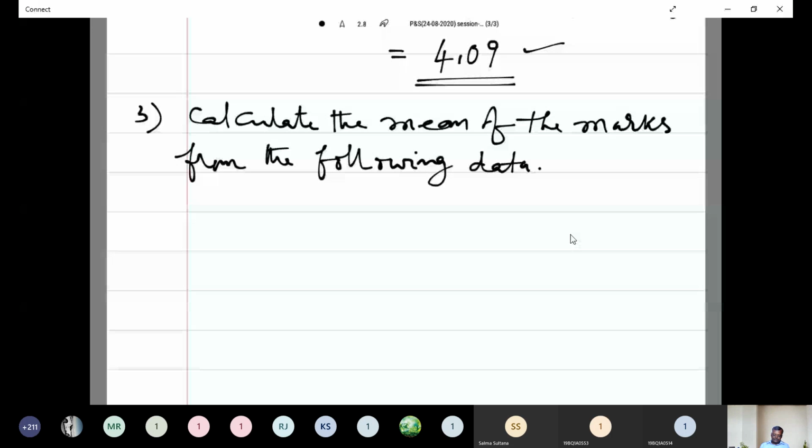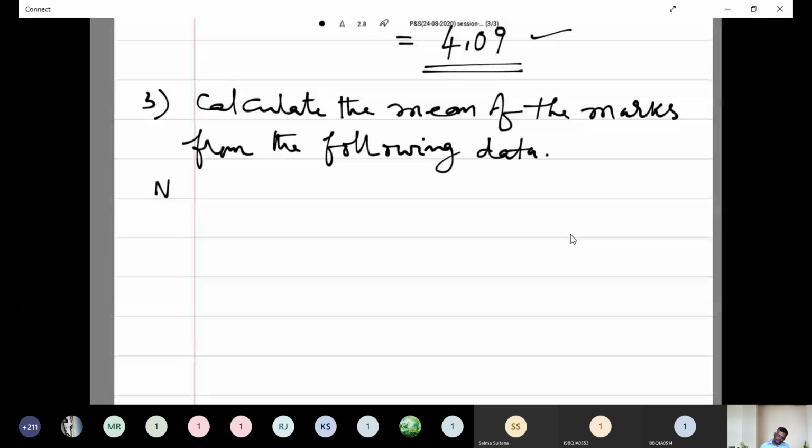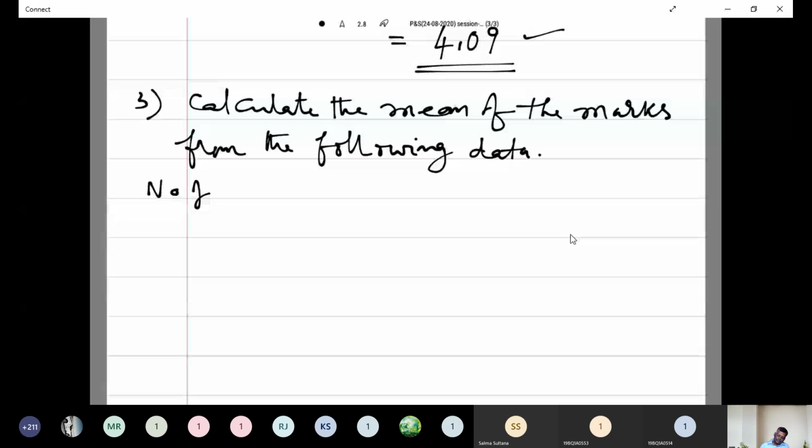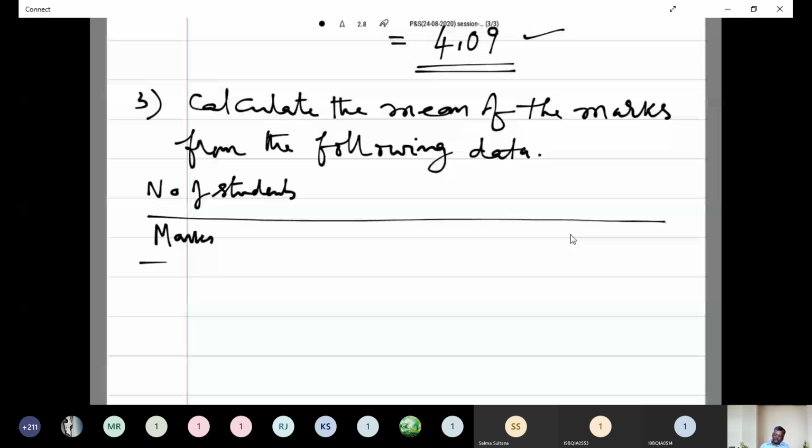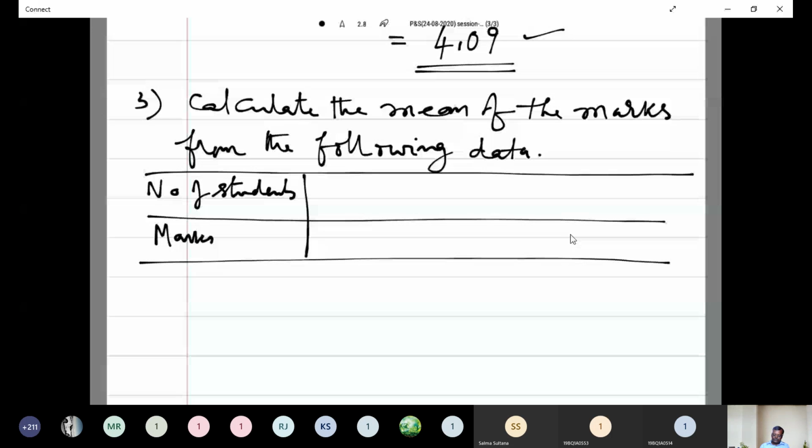Number of students and marks. Number of students is nothing but frequencies, and marks is nothing but, here marks are given in the form of class interval form.